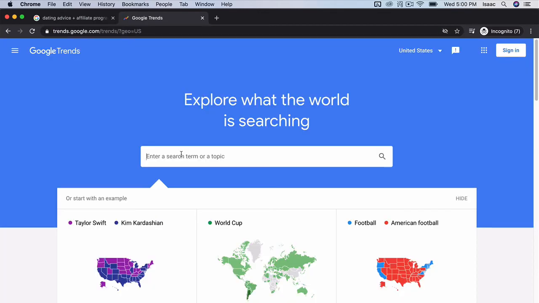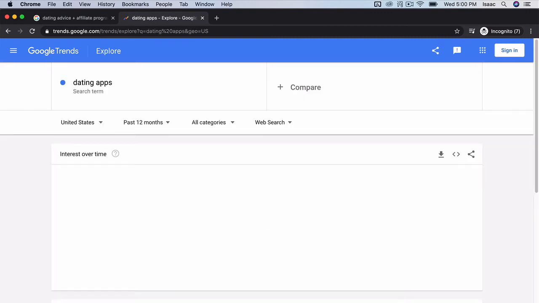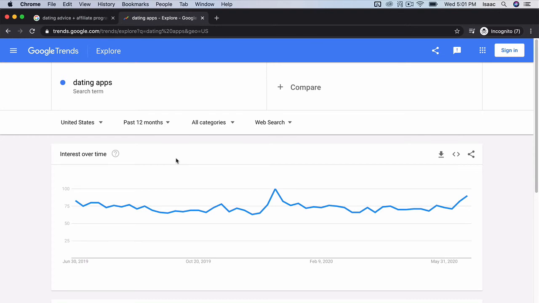Here's Google Trends, where you can just do a search of some topics and search terms to see the trend of it. Let's do dating apps. You can see the trend is pretty stable. It is above 75, and that means it's pretty popular and many people are interested in this topic and searching for dating apps. And we know there are lots of dating apps that should have affiliate programs that we can join, right?